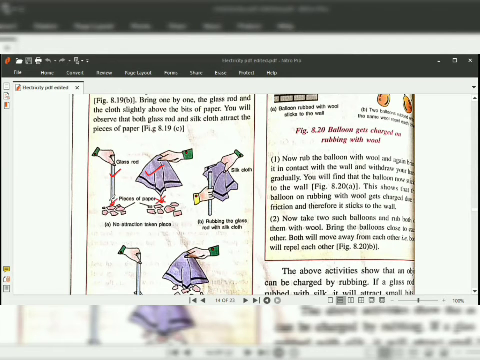These pieces of paper will not get attracted towards it. But when we rub the glass rod with silk cloth, what will happen? The electrons will get transferred from one object to another. So both the objects will be charged and they acquire attractive property.